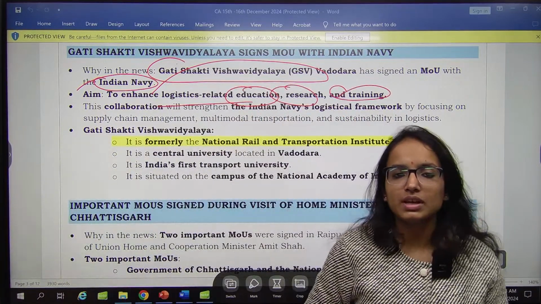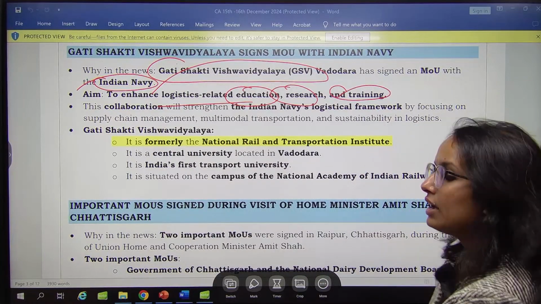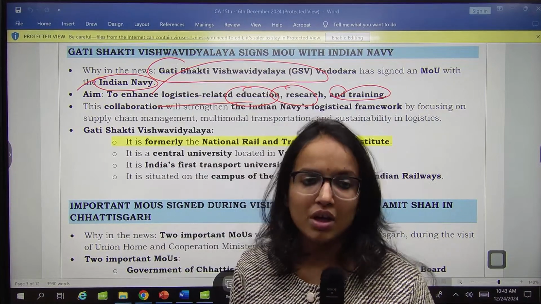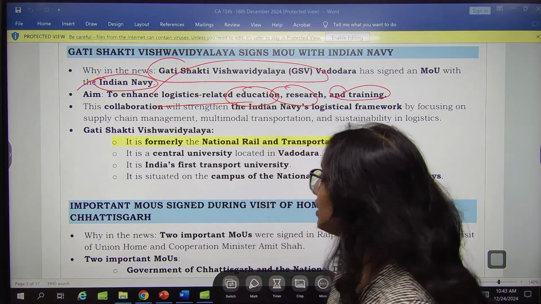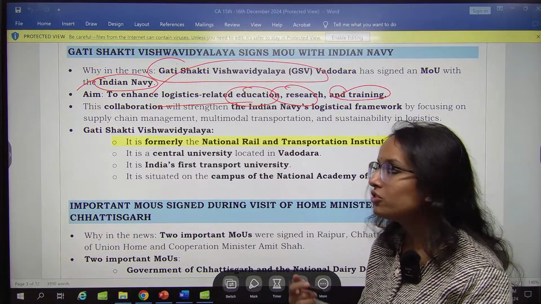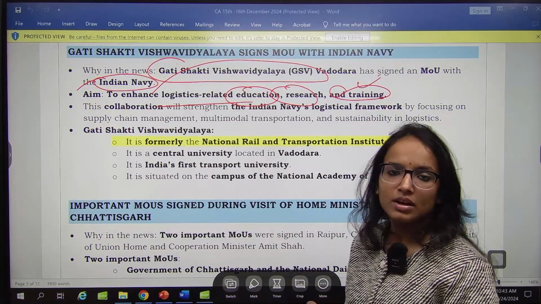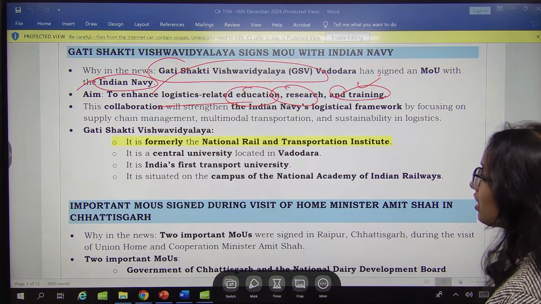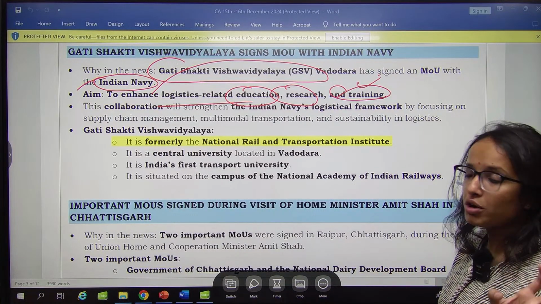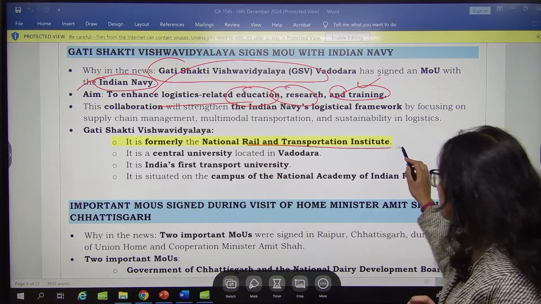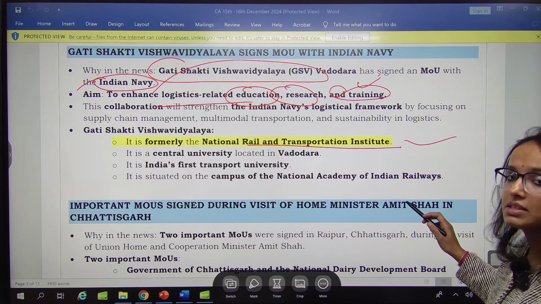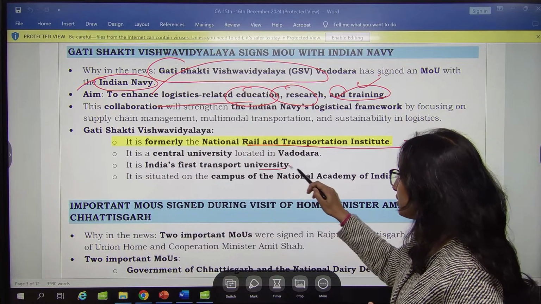As I told you, this Gati Shakti Vishwavidyalaya is working towards R&D in the transportation sector. So recently it has signed this MOU with the Indian Navy to promote education, research and training under the transportation, or the Navy transportation, right? Gati Shakti Vishwavidyalaya was formerly known as National Rail and Transportation Institute, a Central University in Vadodara, and this is India's first such transport university.